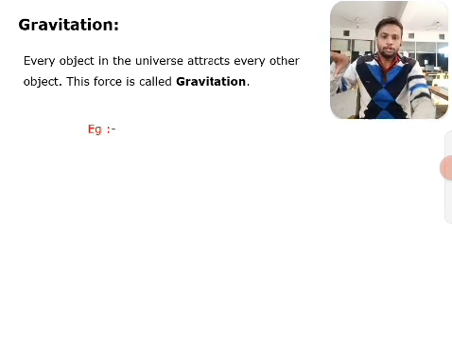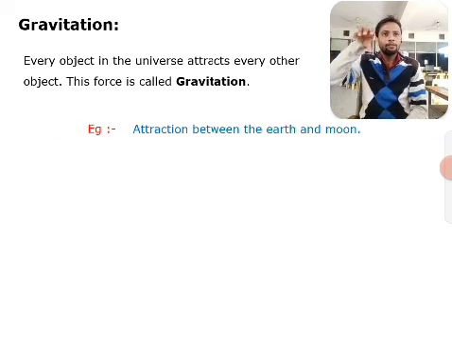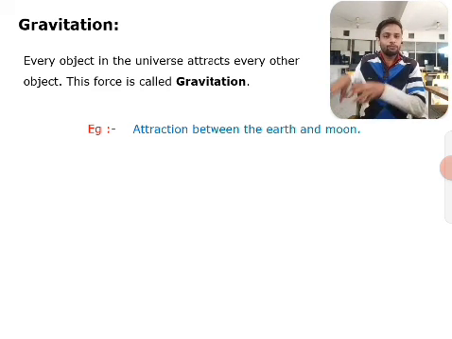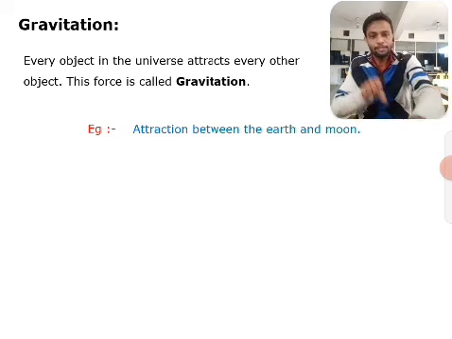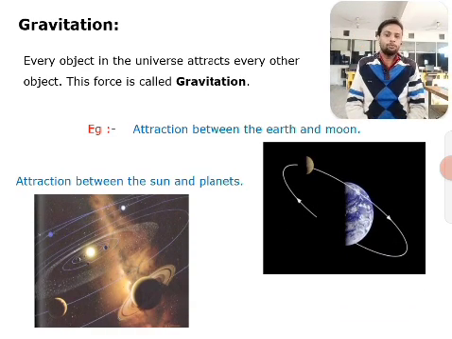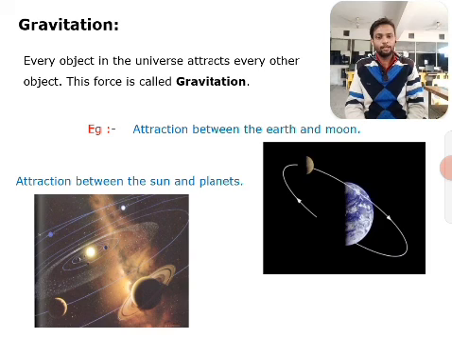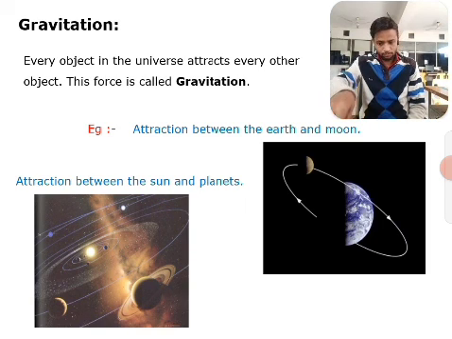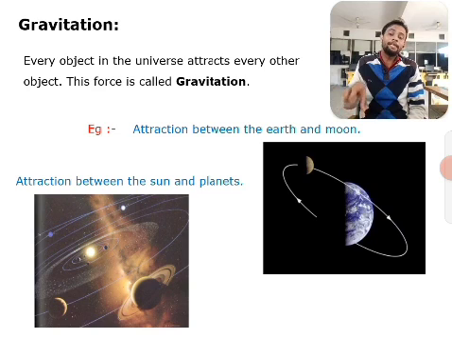The moon revolves around the earth due to the force of gravitation. Similarly, the planets revolve around the sun because of the force of gravitation. So here we get the answer to the questions of why the moon revolves around the earth and why the planets revolve around the sun: because of the force of attraction, and that is called gravitation.